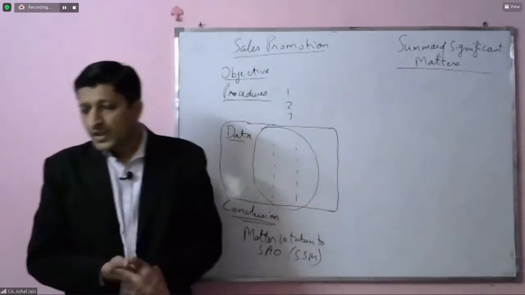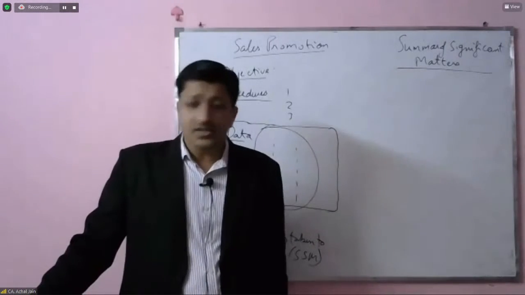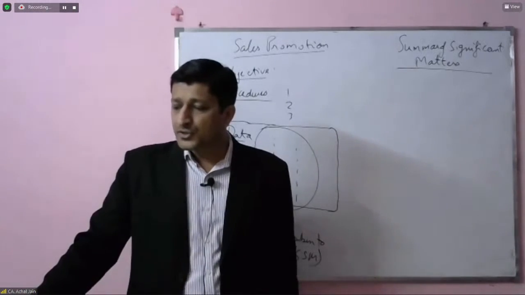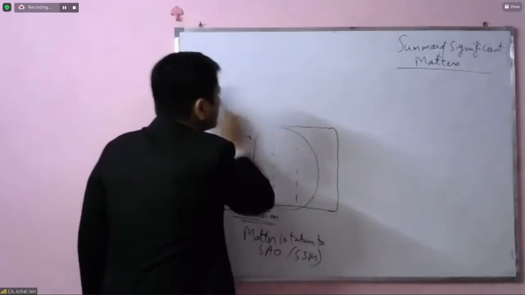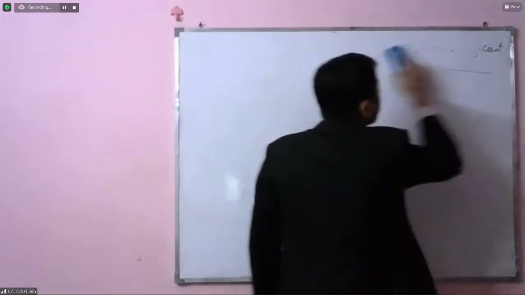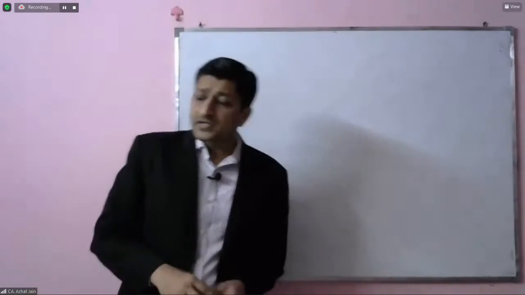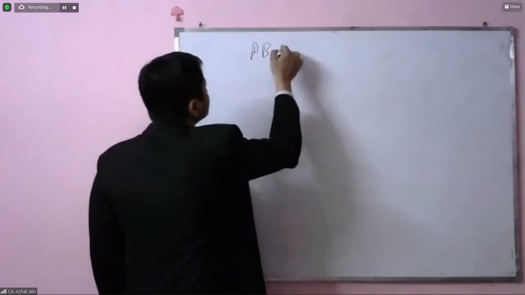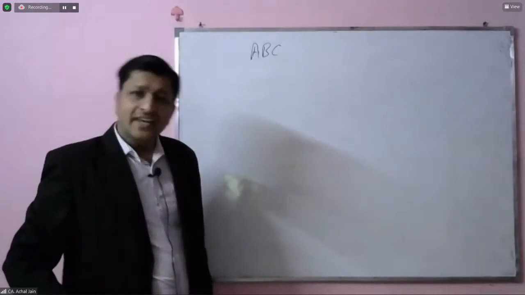Now we can look at one example to discuss some of the situations which may arise during the course of our documentation and how we should handle all of those situations. So we can look at some of the examples now. Let's suppose a company ABC is getting audited. For this company, planning has been performed.